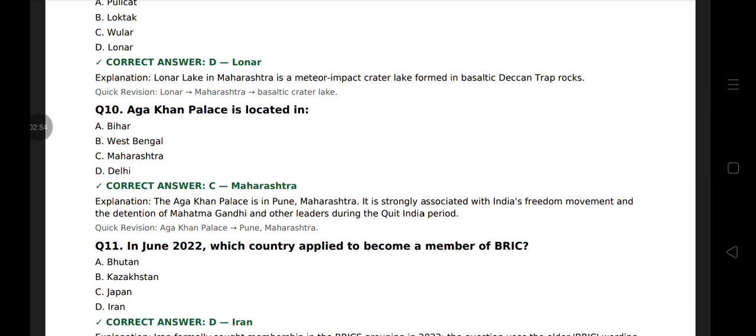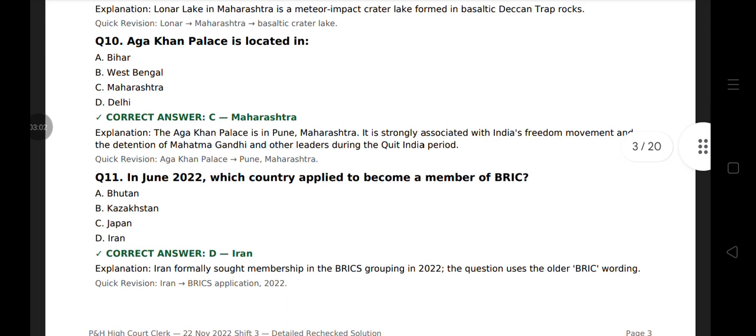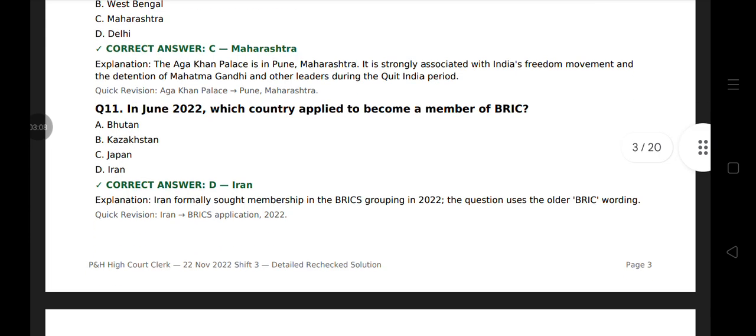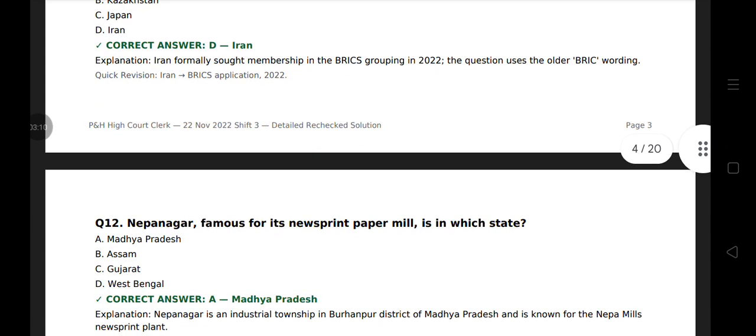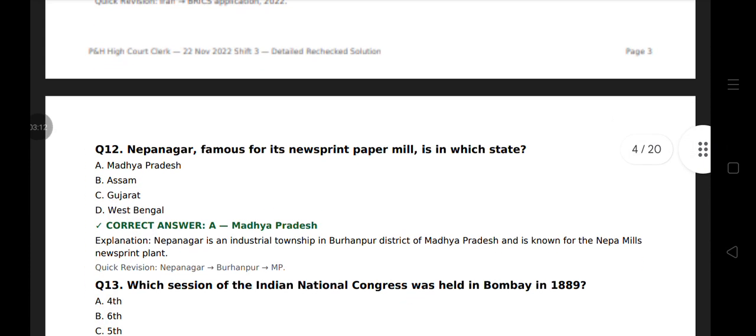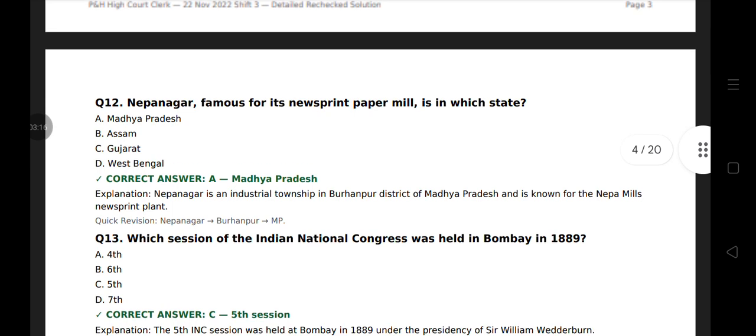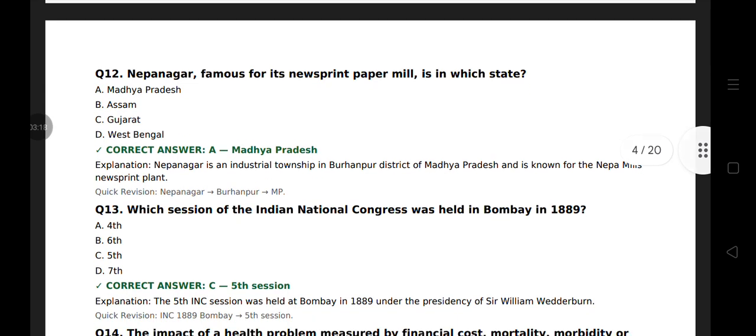It is strongly associated with India's freedom movement and the detention of Mahatma Gandhi and other leaders during the Quit India period. Question 11. In June 2022, which country applied to become a member of BRICS, that is Iran? Question 12. Nepanagar, famous for its newsprint paper mill, is in which state? In Madhya Pradesh. Nepanagar, famous newsprint paper mill, is in Madhya Pradesh.